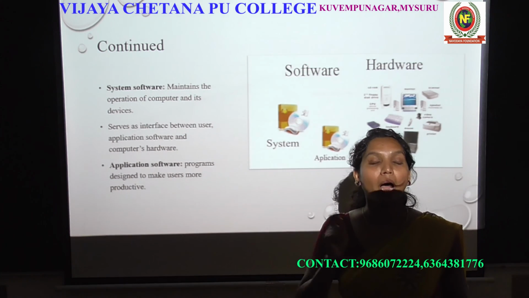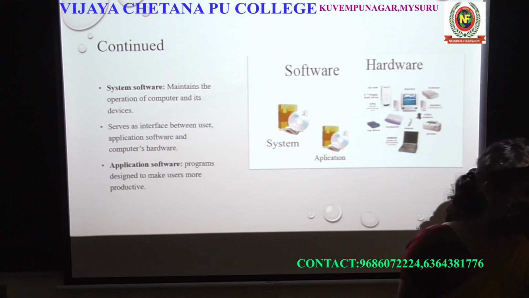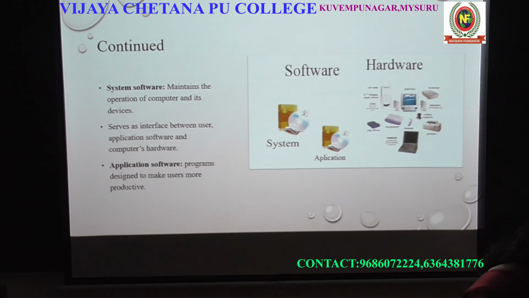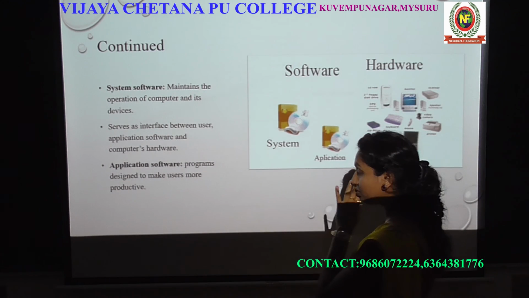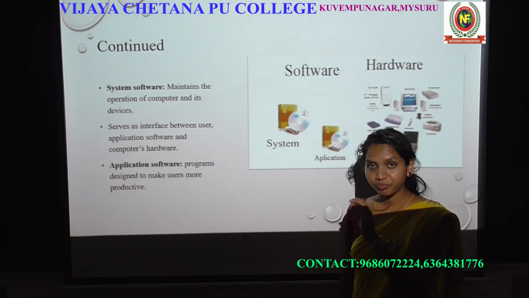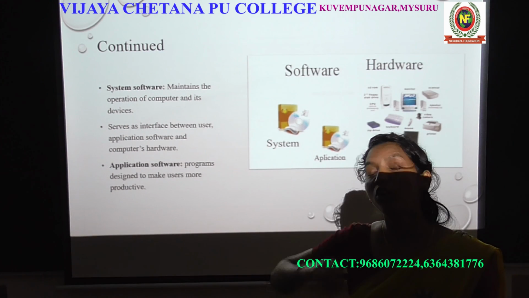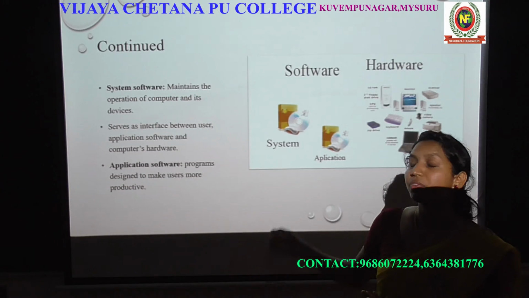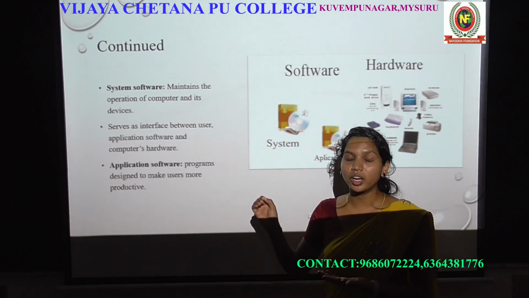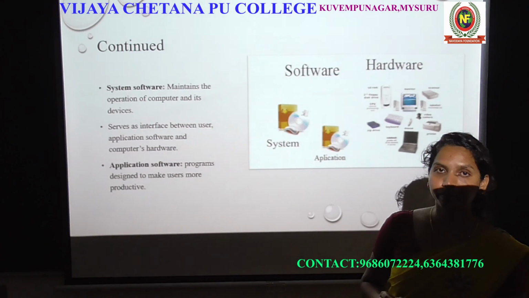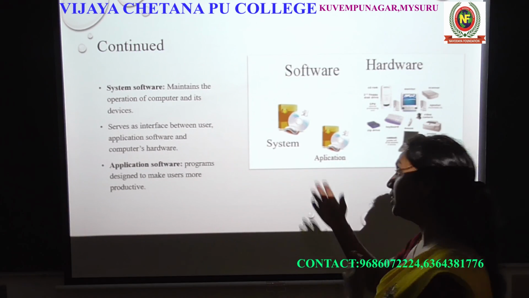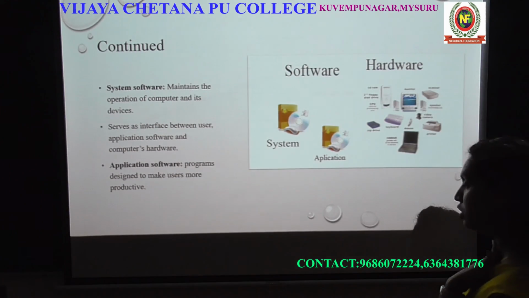That's why we want application software. Application software can run depending on the operating system or system software. Without the operating system, the application software cannot be run. That is system software and application software.